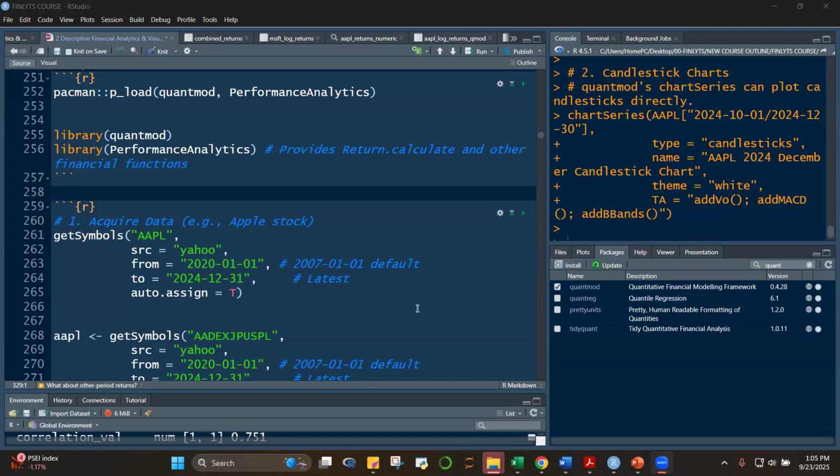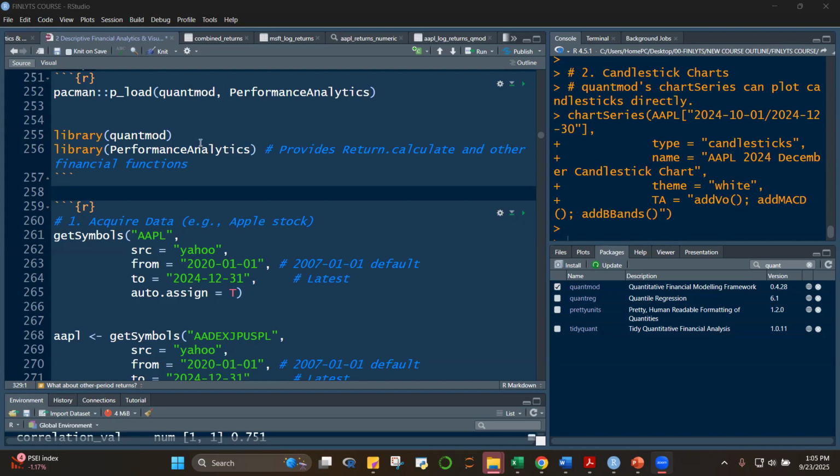Okay, we learned the basic formula for simple returns, which is just the price at time t divided by price at time t minus 1, minus 1. So that's the simple returns. The log returns, on the other hand, is the log of the quotient of price at time t divided by price at time t minus 1.